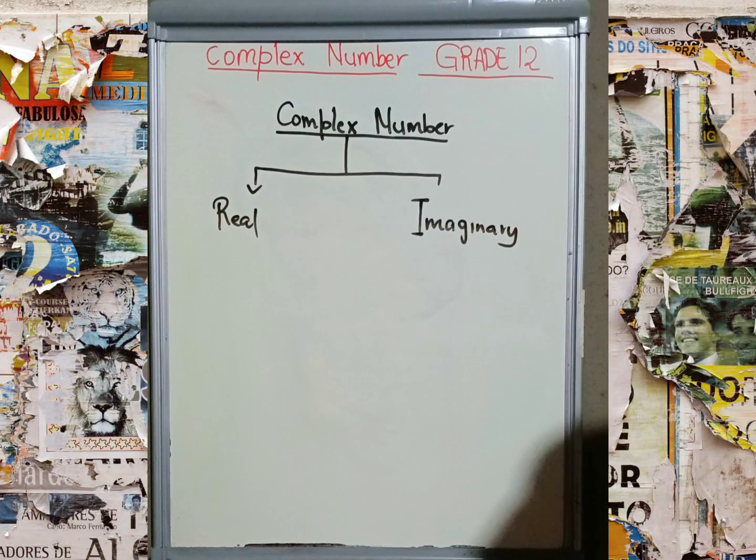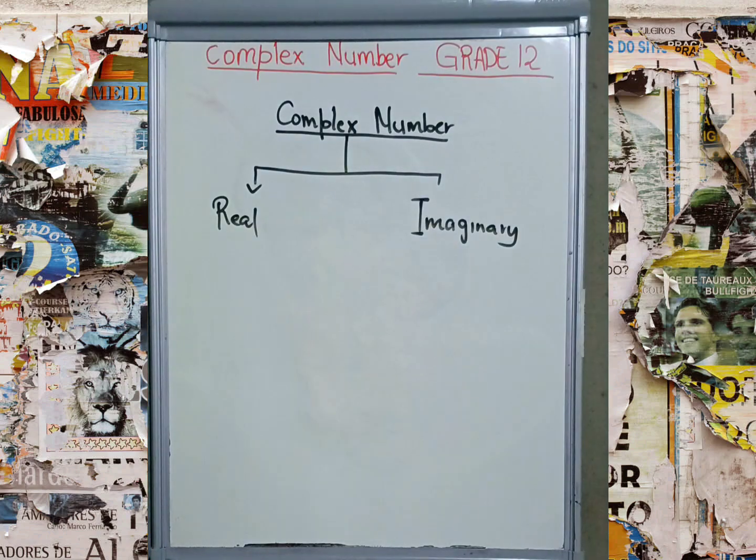Those are non-real numbers, numbers that do not exist. Then we call them imaginary numbers. When you press the calculator, it always gives you an error. But here in grade 12, we are going to bring those numbers to life by using the rules of complex numbers. Please make sure that you write this down. This is going to help you a lot.